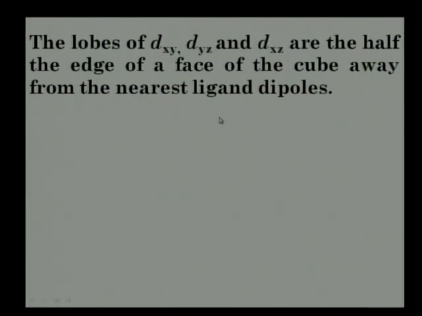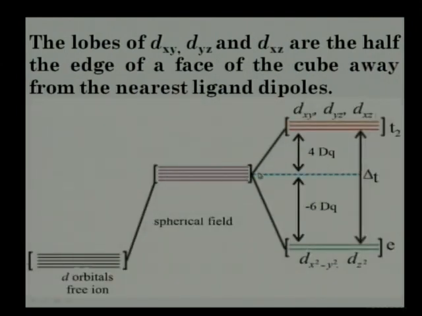quite close to the ligand dipole, and as a result these orbitals are most destabilized. And as you can see in this diagram, the T2 set of orbitals is most destabilized, while the dx square minus y square and dz square orbitals are stabilized. Here you can see that the energy pattern is completely inverted in octahedral and tetrahedral complexes, because in tetrahedral complexes,